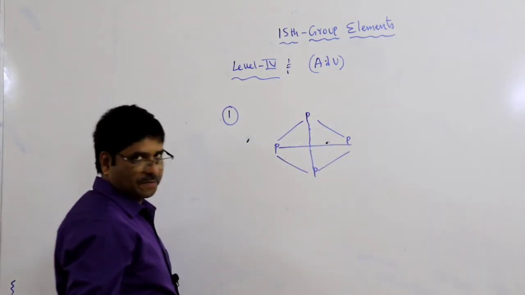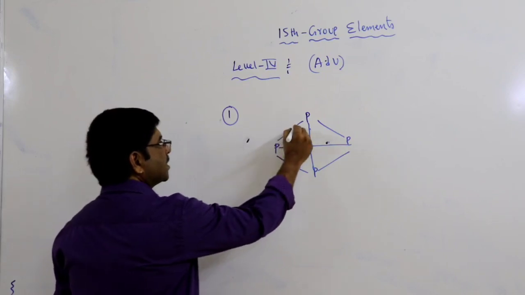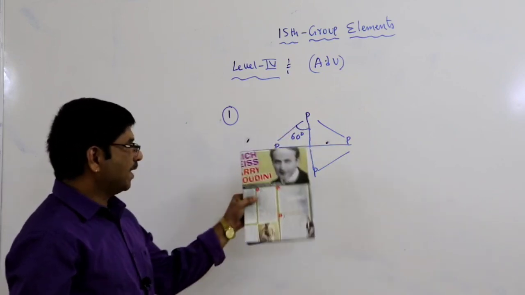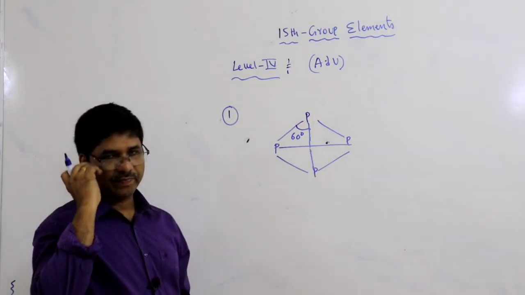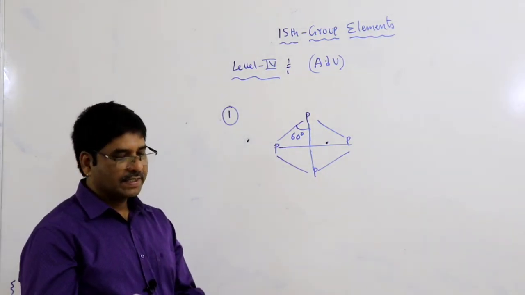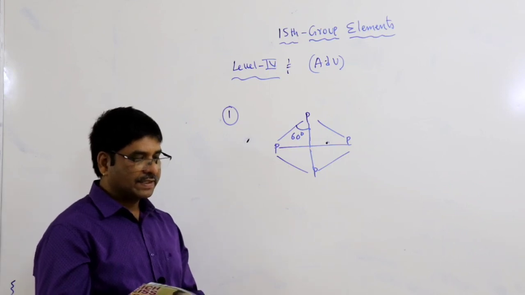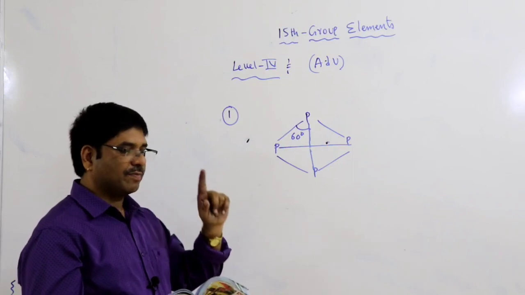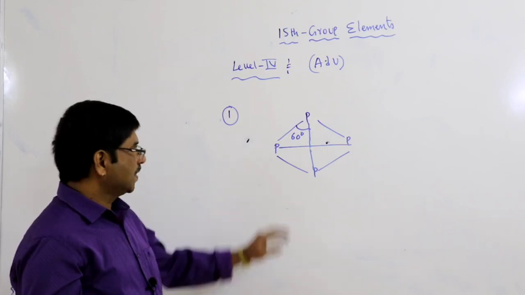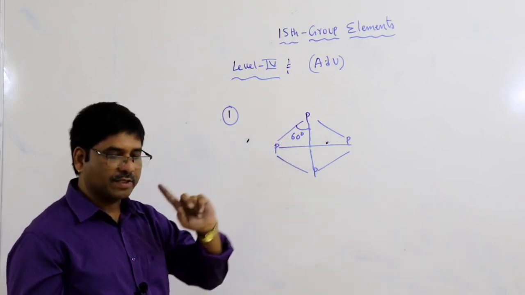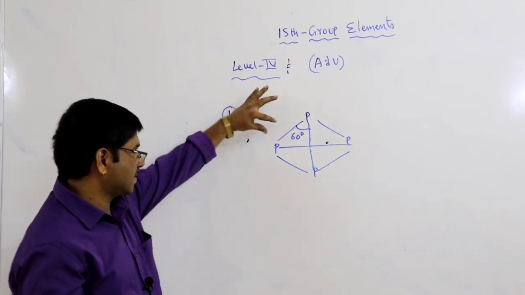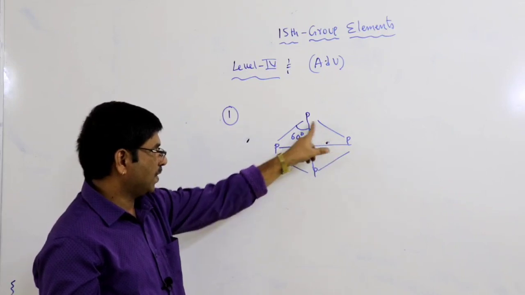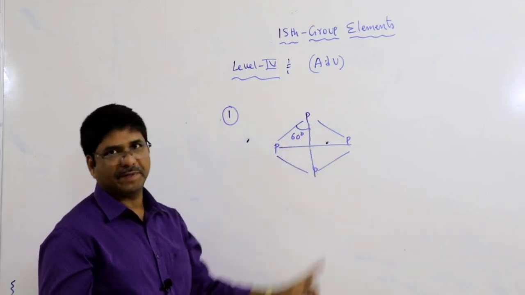The bond angle is 60 degrees, and the shape is tetrahedron. So what is the given question? White phosphorus has, first option, 6 bonds: 1, 2, 3, 4, 5, 6 P-P bonds.